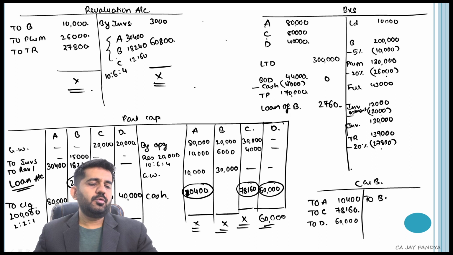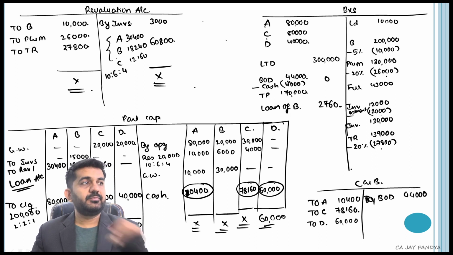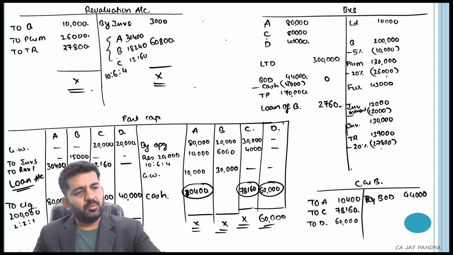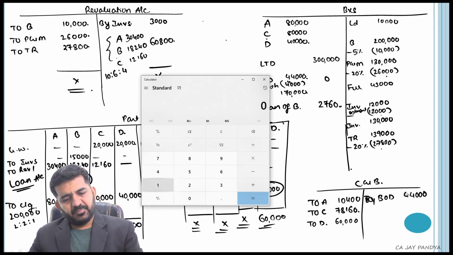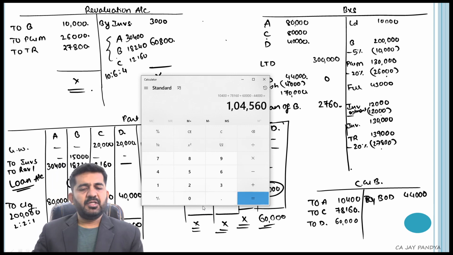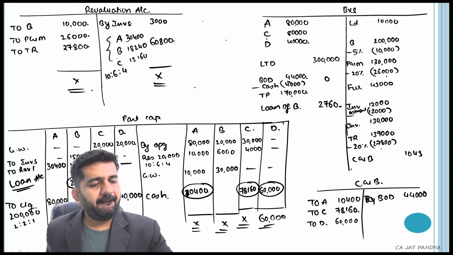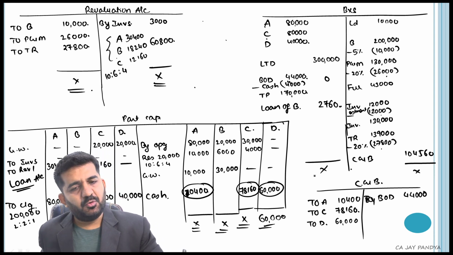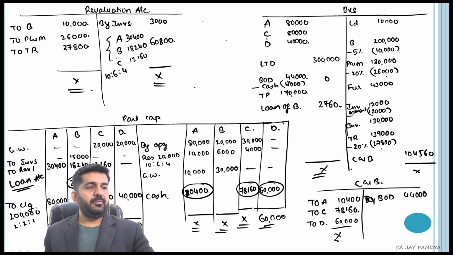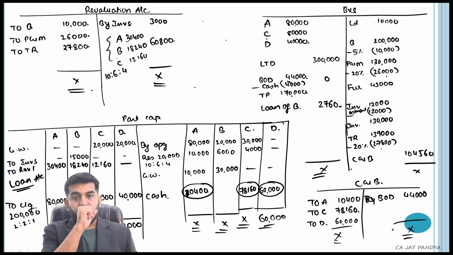And by bank overdraft, 44,000 rupees. Let me tell you the cash and bank account. Cash and bank account will be 10,400 plus 78,160 plus 60,000 minus 44,000. It is 1,04,560. That will be your cash account. If you bring everything into the outer column, your balance sheet will even tally.